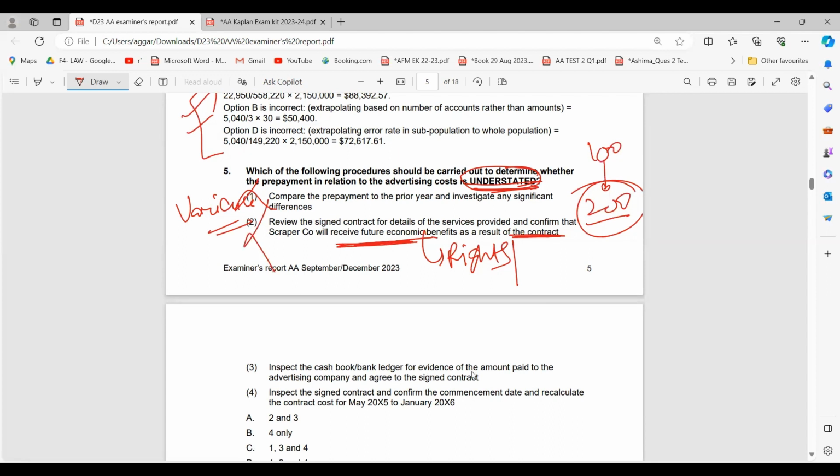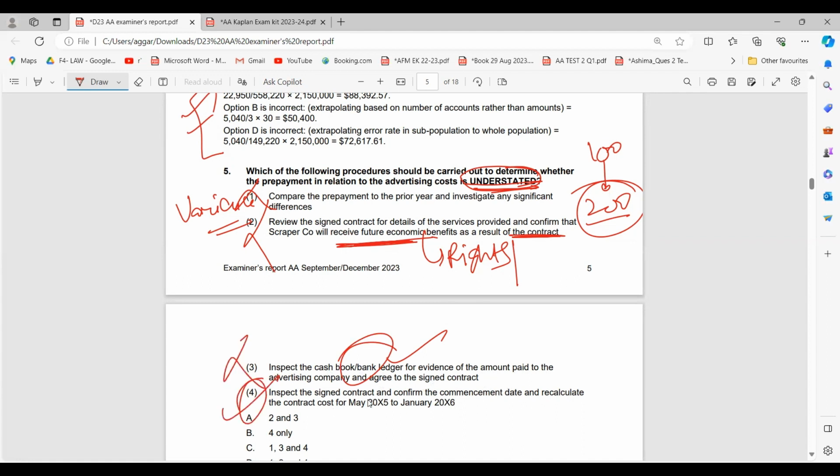Inspect the cash and bank ledger for evidence of amount paid to the advertising agency to sign the contract. So here we're only checking its evidence. We're only checking the amount over here, that is, whether it has been debited from the bank or not. We are only checking that. So this is also not correct.